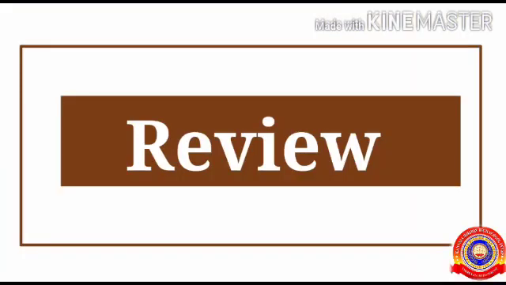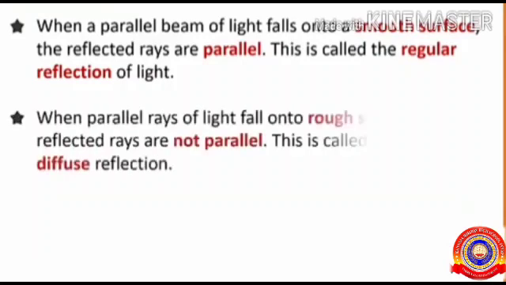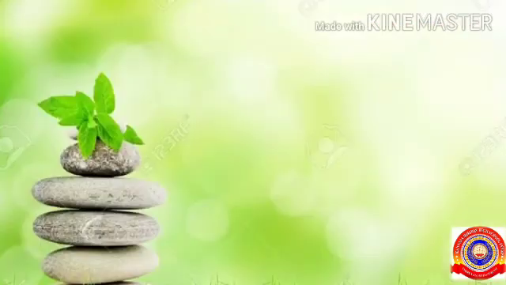It's time to summarize. Today we have studied regular reflection. When a parallel beam of light falls on a smooth surface, the reflected rays are parallel, and this is called regular reflection. And diffuse reflection is when parallel rays of light fall on a rough surface, and the reflected rays are not parallel. Thank you.